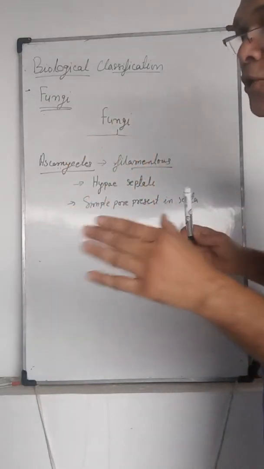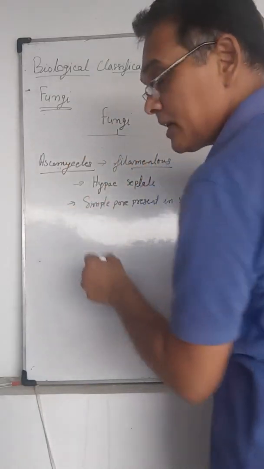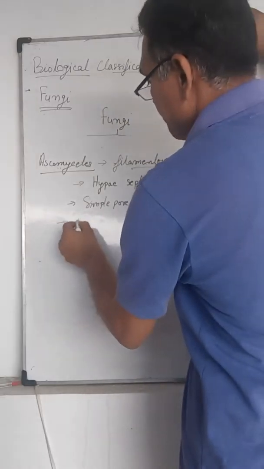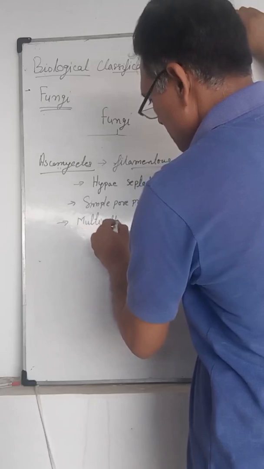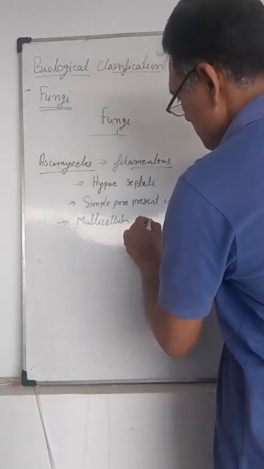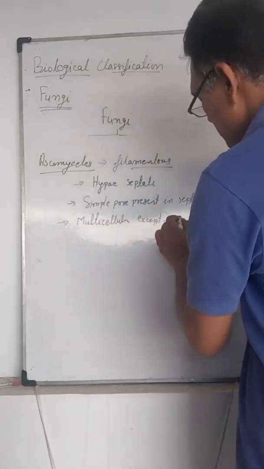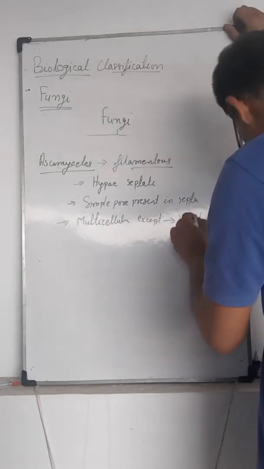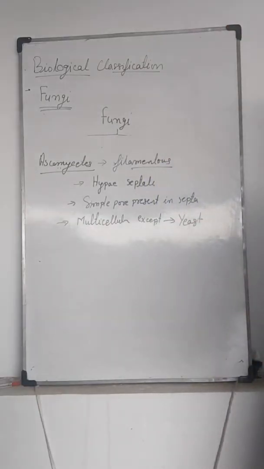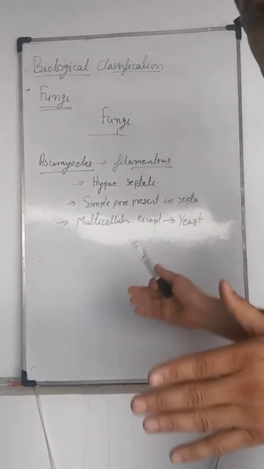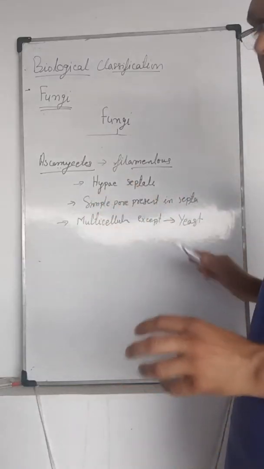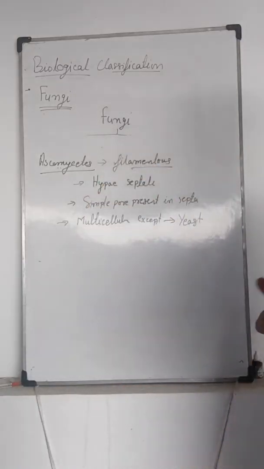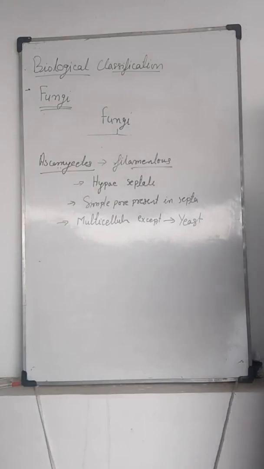All are multicellular except yeast, which is a single-celled, unicellular structure. Ascomycetes do not contain any motile structures; non-motile structures are present.